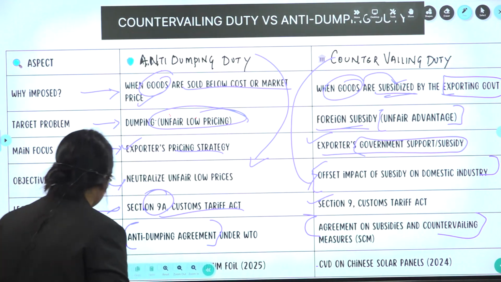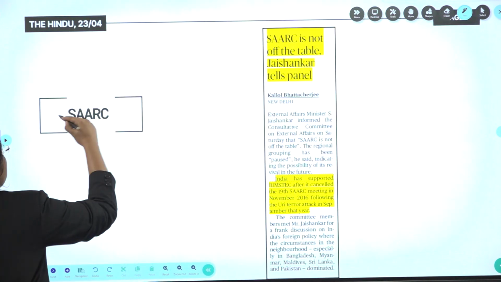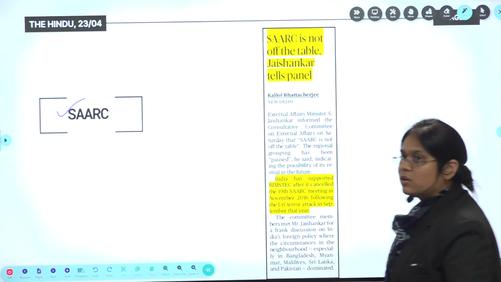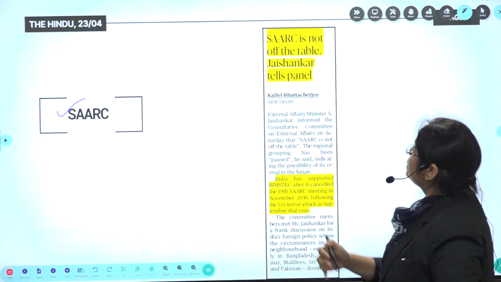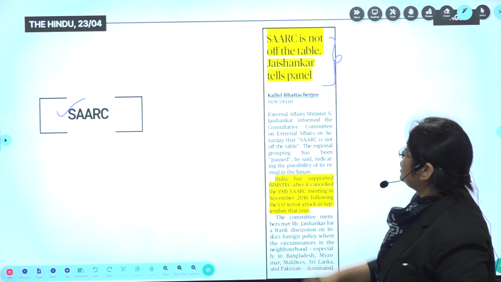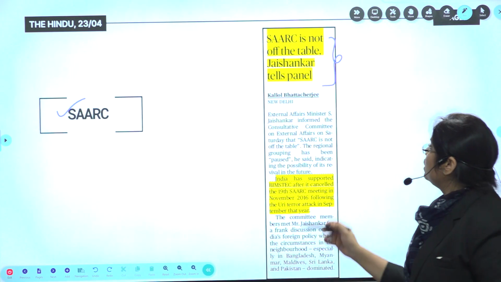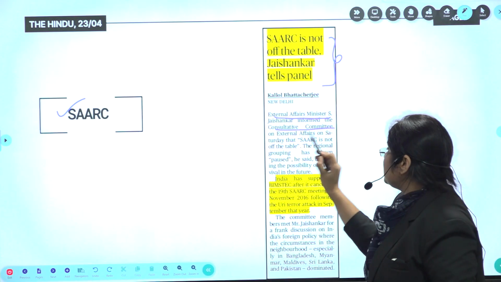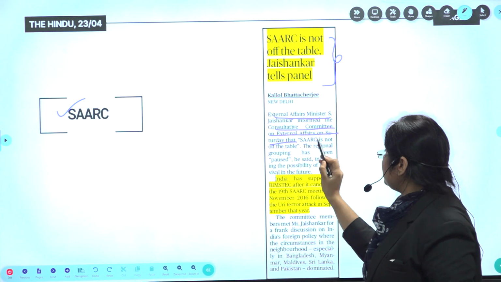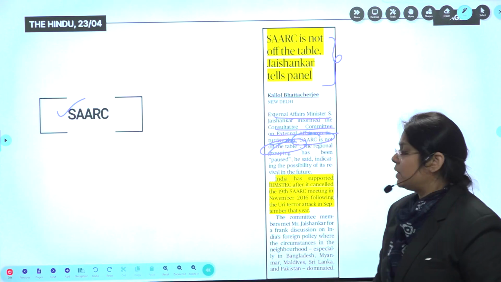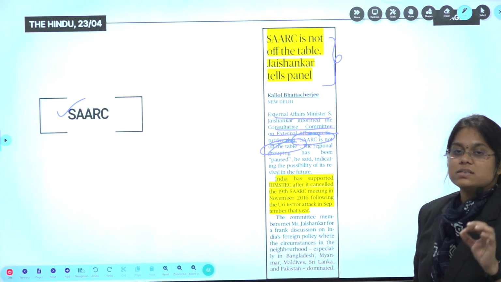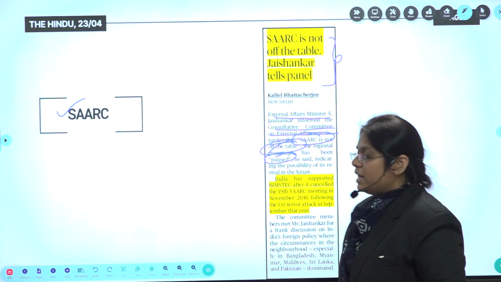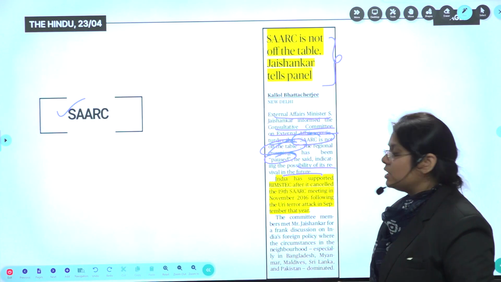Okay. Next, let's talk about SAARC. But before, let's see why it is in news. What is SAARC? It is an intergovernmental organization. Now why is SAARC in news? Because SAARC is not off the table, Jaishankar tells the panel. External Affairs Minister S. Jaishankar informed the Consultative Committee on External Affairs on Saturday that SAARC is not off the table. The regional grouping has been paused for a while, indicating the possibility of its revival in the future.